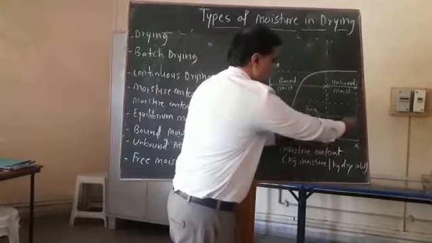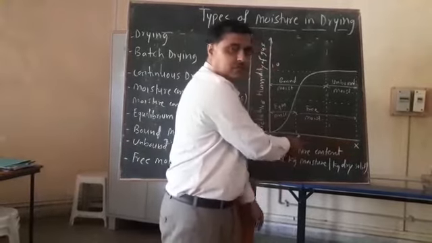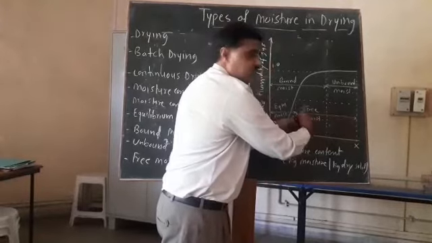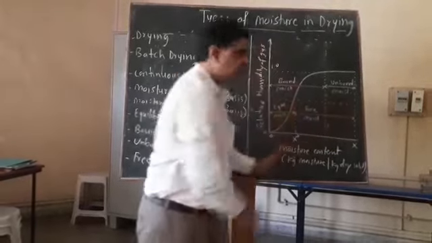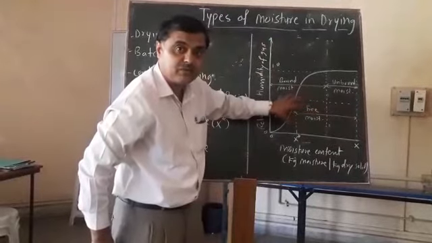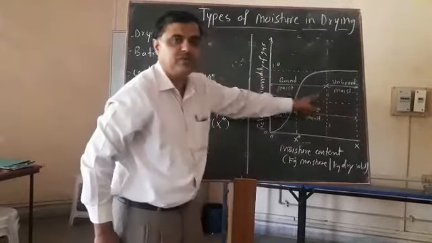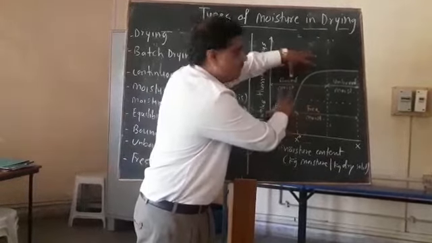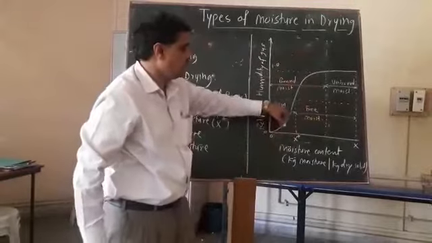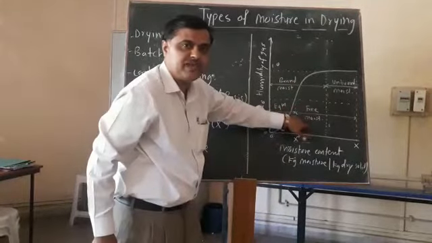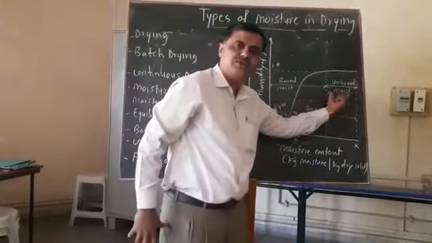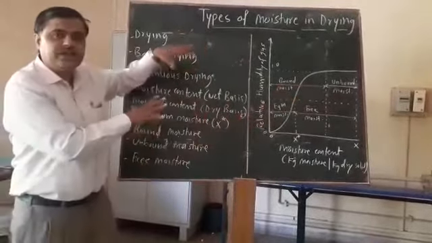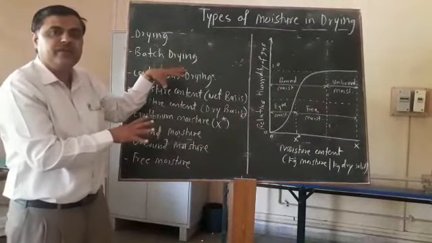Now this is the highest value of x and this is the equilibrium value, x star. The moisture in excess of the equilibrium moisture is nothing but the free moisture. It means there are four types of moisture here: equilibrium moisture, free moisture which is the excess of that, bound moisture and unbound moisture. This is how we have cleared the different definitions.